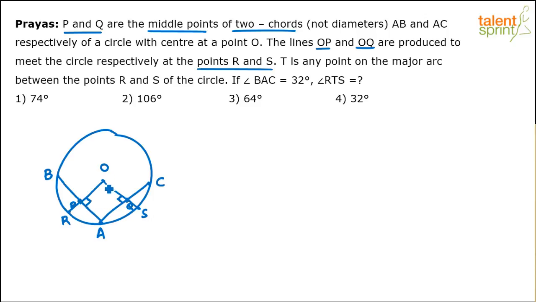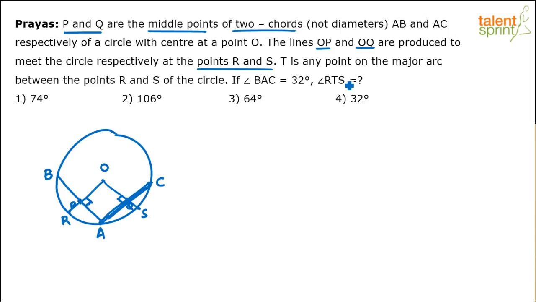Center of the circle is O. From the center of the circle on this chord, the chord AC, the midpoint is Q. So when you draw a line joining the center to the midpoint of the chord, it will always make a right angle. So this angle is going to be a right angle. Similarly, from the center again, you are drawing a line to the midpoint of the chord. So at the meeting point, it will make a right angle. This is going to be a right angle, right? So both these are 90 degrees.